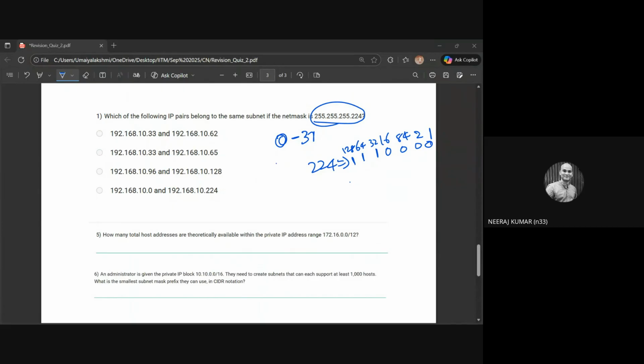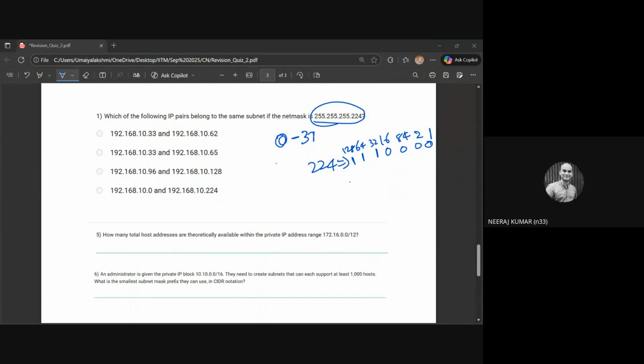The remaining bits are usable for subnetting. The total is 32, so you have to subtract 27 from 32 and you will get 5. For 5 bits, you can subnet 2 to the power 5, so that will be a total of 32. That's why we are making groups of 32. So 0 to 31, then 32 to 63, then 64 to 127. These kinds of groups will go on.